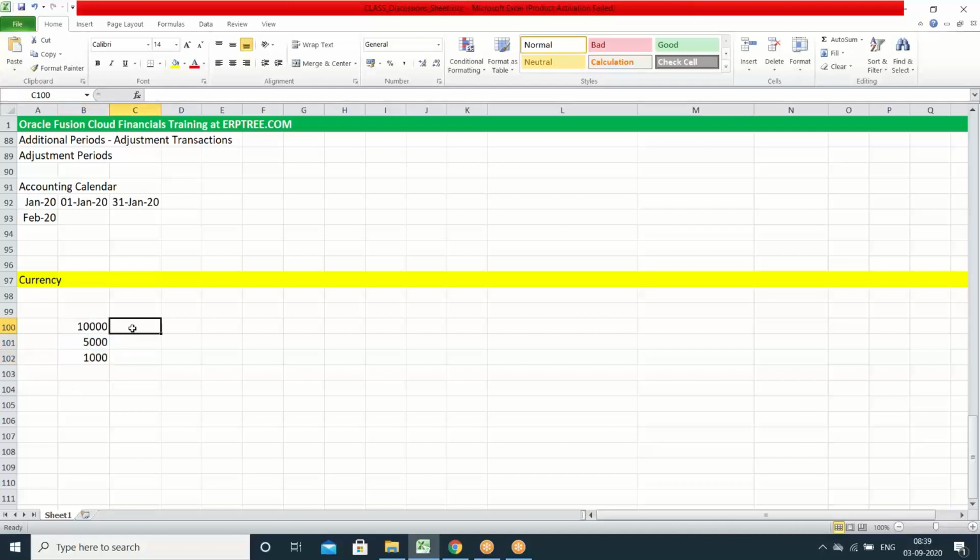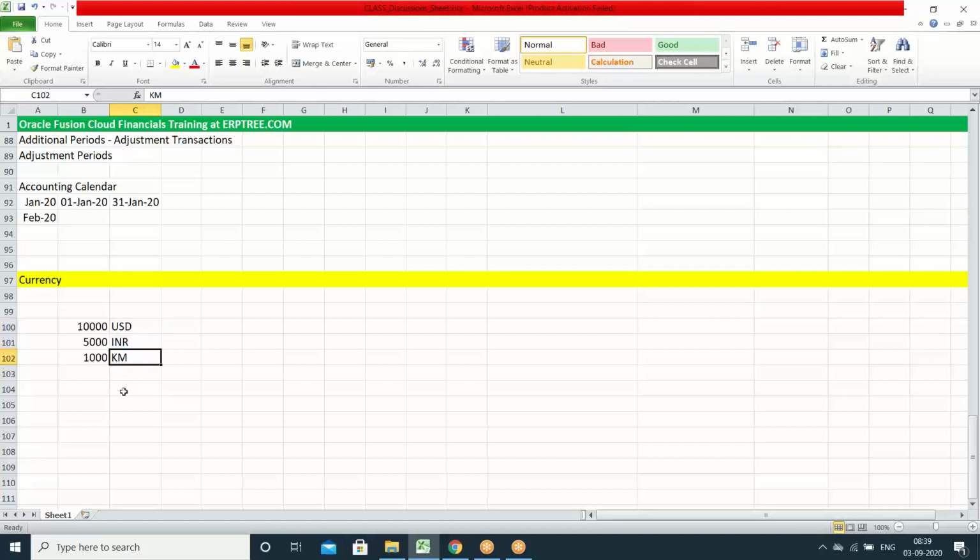For example, this 10,000 I am going to specify with the currency USD. Cool. And what is 5,000? I may say that is INR. What is 1,000? I may say this 1,000 is kilometers. If not kilometers, then square feet or meters or score or marks. It could be anything. We have to address it. Whatever amounts or values we are entering in the system, we have to address with the currency, which can be USD or INR or GBP or AED. You can take any currency.